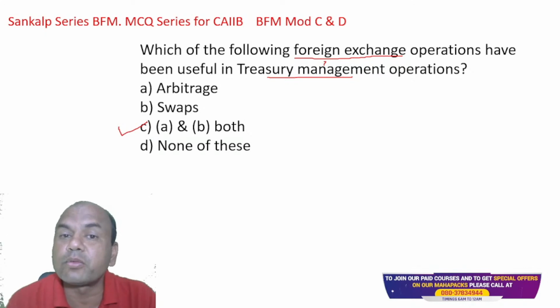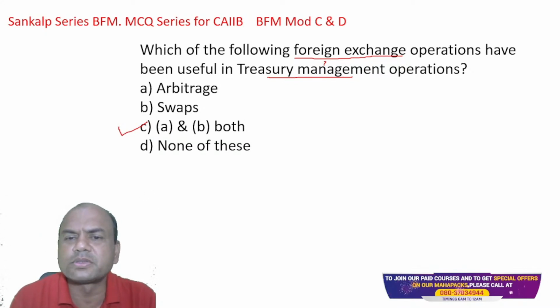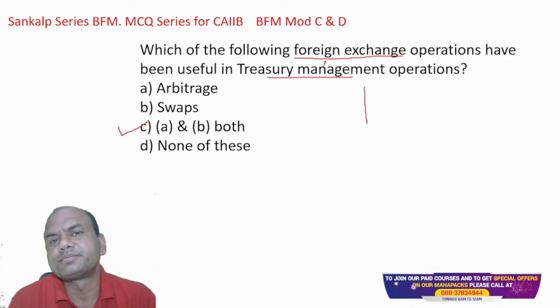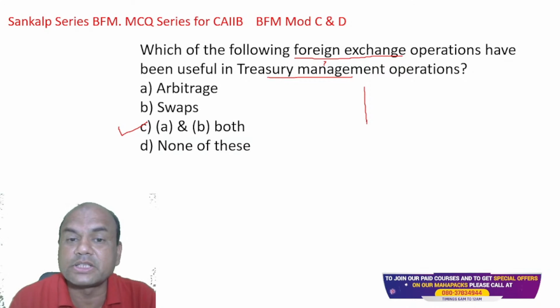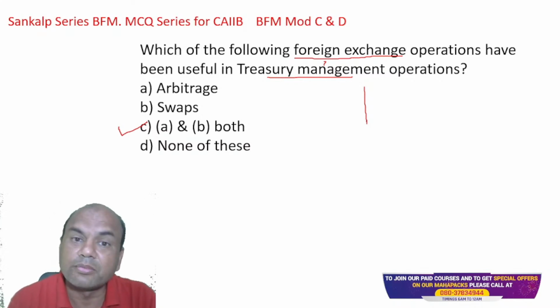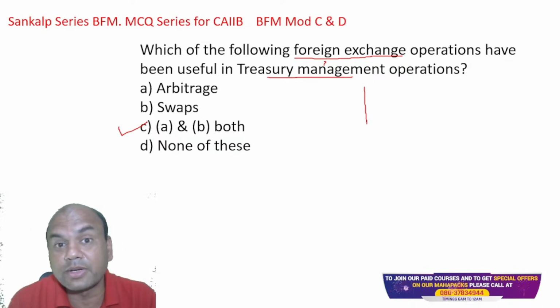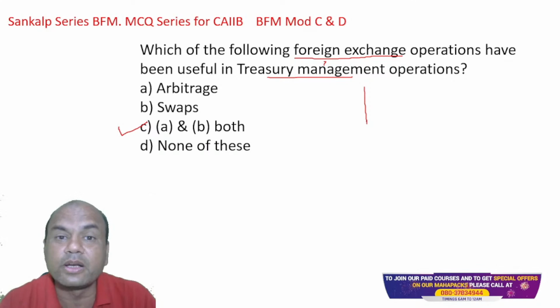What is arbitrage? Arbitrage means buying from one market and selling it to another immediately. I'll give you a simple example. We see that sabji wala, the vegetable vendor who comes on the road near our house. Sabji le lo, bhaji le lo, right? Remember Nana Patekar in that movie, No Entry?